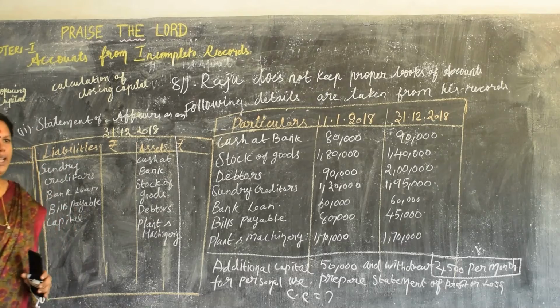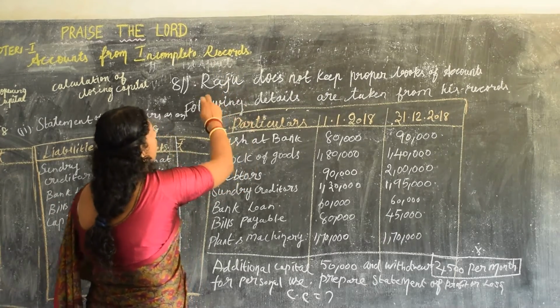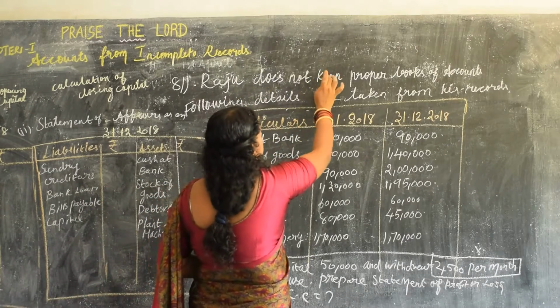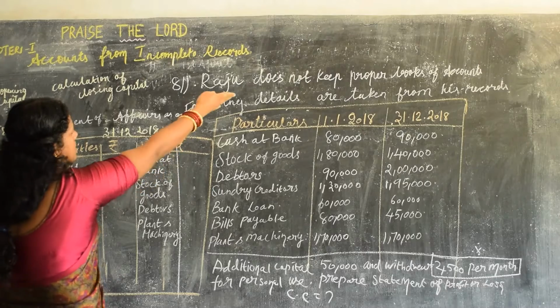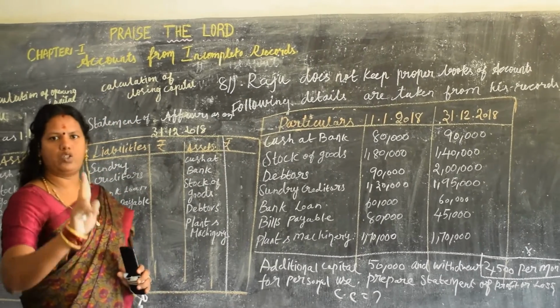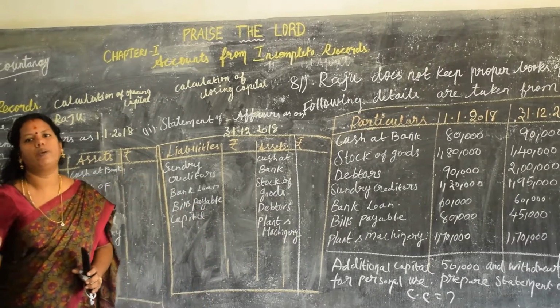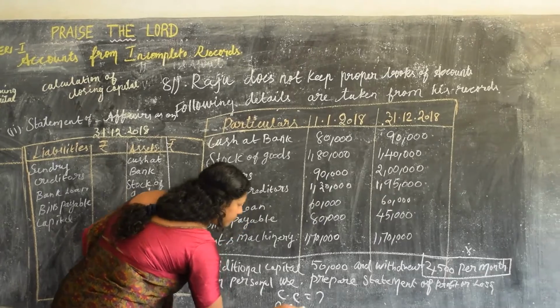Okay, the next, opening capital. Check whether there is any opening capital. In the previous sum, it was written in the question: she has introduced a capital of 1,20,000. Note, here anywhere is it written as an opening capital? No. For this sum, we are going to find out only the two missing pieces of information. What is the missing information? Opening capital and the closing capital.